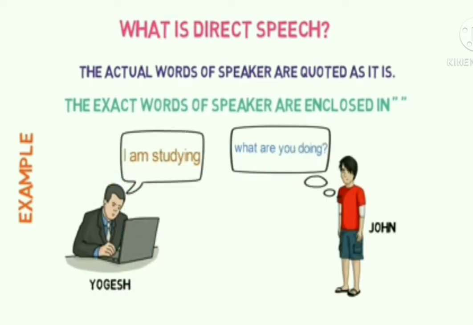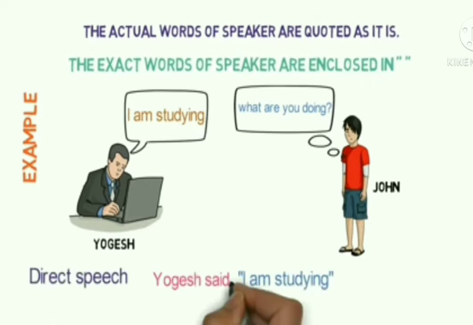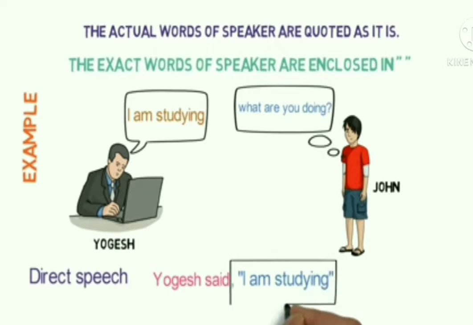Now, if John wants to report the exact words spoken by Yogesh, he'll say, Yogesh said, "I am studying." And this is direct speech. Here you can see the quotation marks around the sentence "I am studying." So, said is the reporting verb here and "I am studying" is the reported speech.